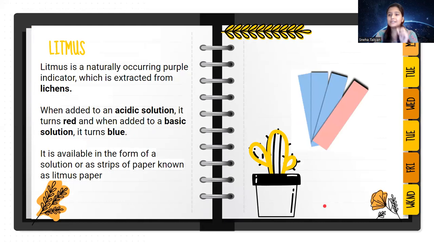So one very good example of an indicator is litmus paper. Now, what is litmus paper? It occurs naturally. It is extracted from lichens. Okay.